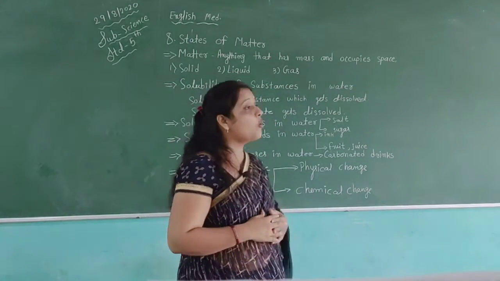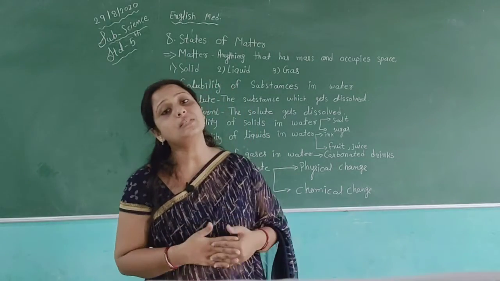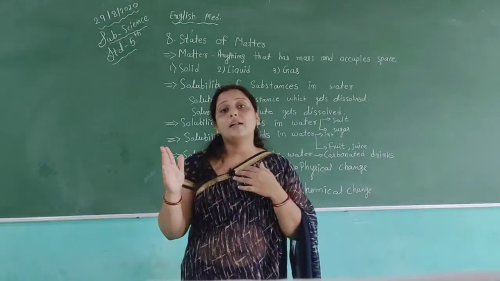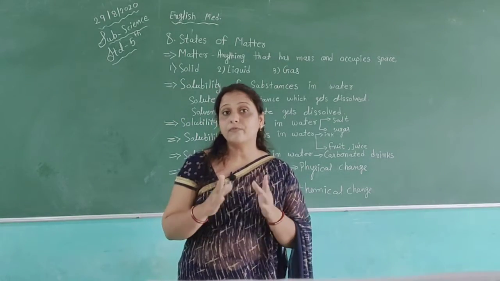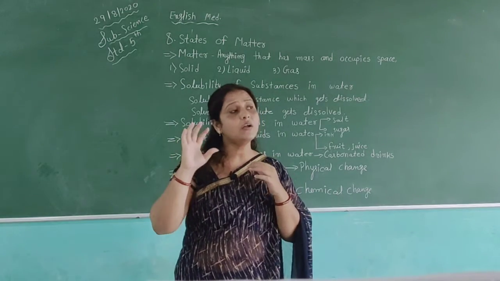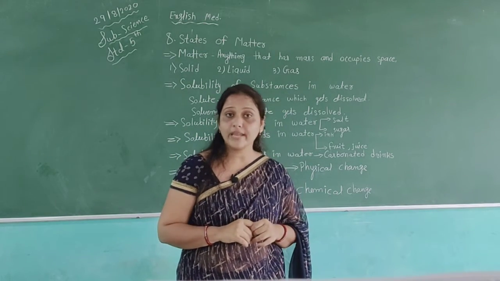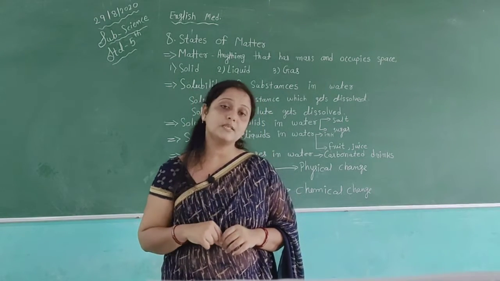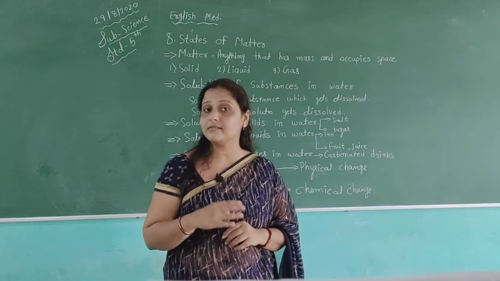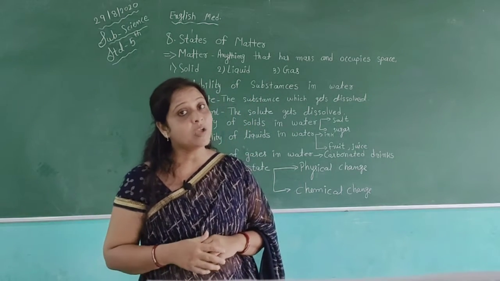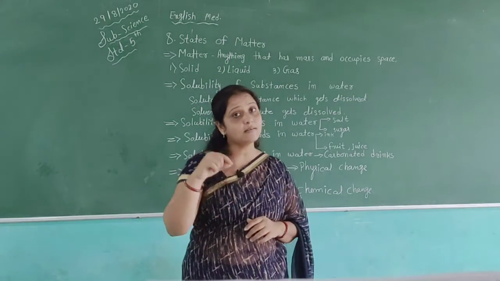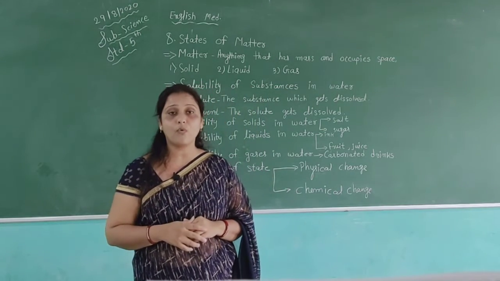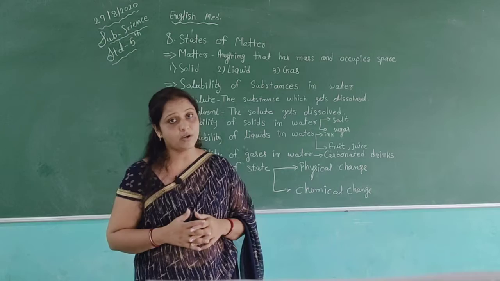Then solubility of liquids in water. We also have some things which stay in a liquid state. How are liquids soluble in water? First, if you add some drops of ink to a glass of water, it will easily mix with the water. The color of the water will change to the color of the ink, because the ink is in liquid state and it will easily mix with the water. It will be dissolved in water.